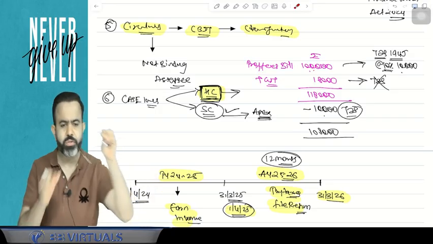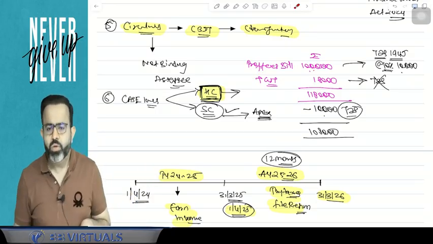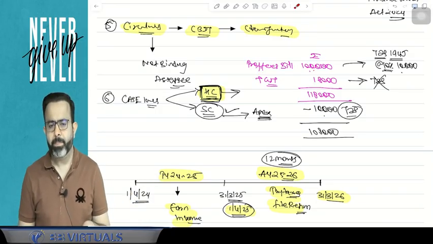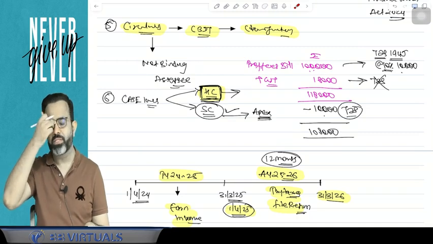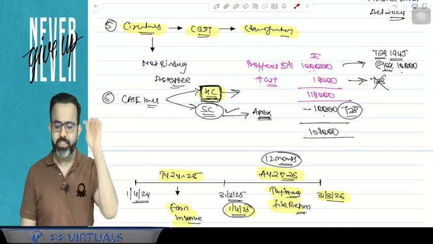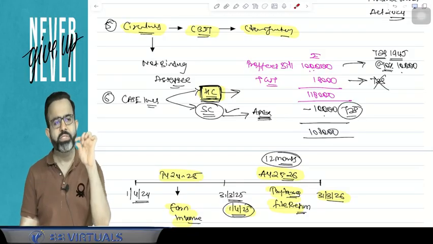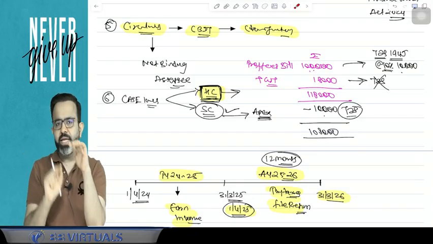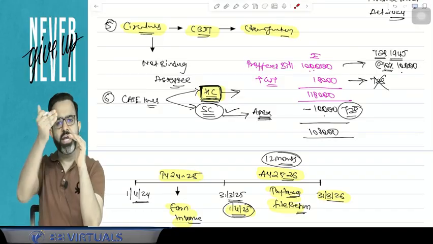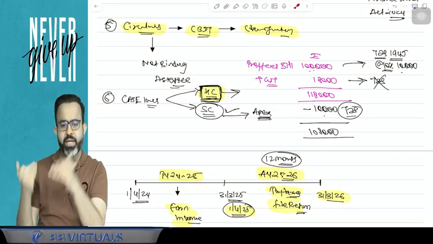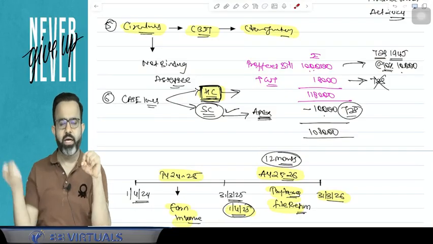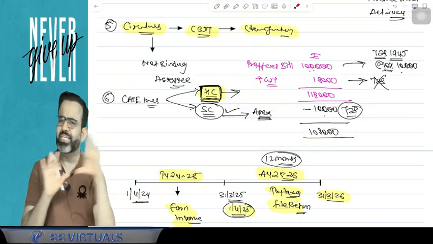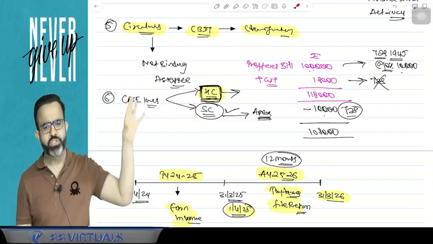Okay, now there is one question. Chirag asked: does a notification have to be approved by the upper house, lower house and the President of India? The answer is no. But if it is specifically given in that section that it will be notified from so and so date, and that the notification has to be passed by the upper and lower house, then it has to be passed through the upper house and lower house after that notification. But otherwise there is no need to pass that notification through Parliament.